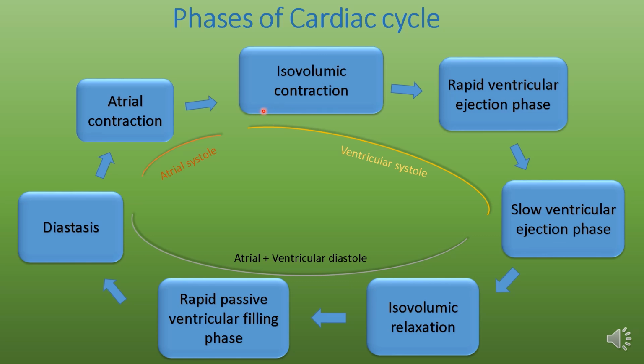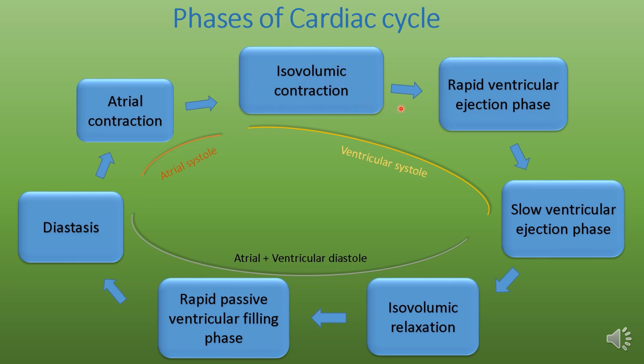So in the initial phase, the isovolumic contraction phase, the ventricle is contracting, but the AV valves and semilunar valves are both closed, and the ventricle acts as a closed chamber. So, no adding or ejection of ventricular blood happens in this phase. That's why this phase is called the isovolumic contraction phase.